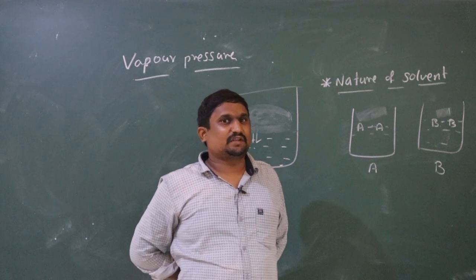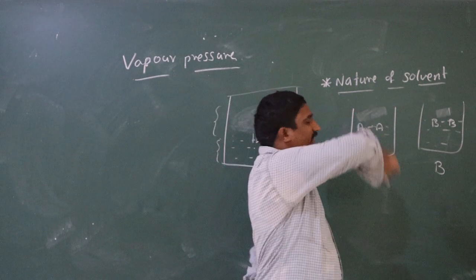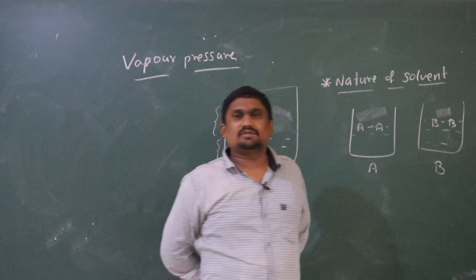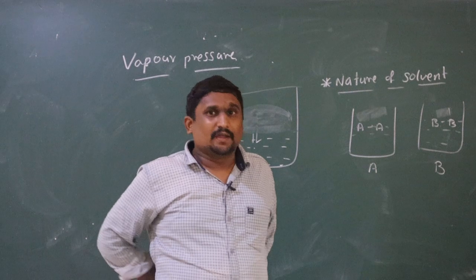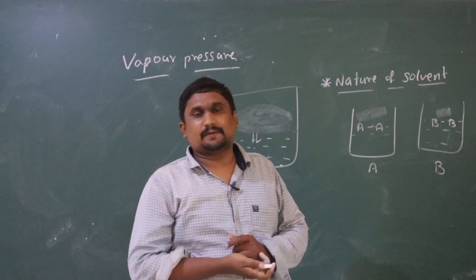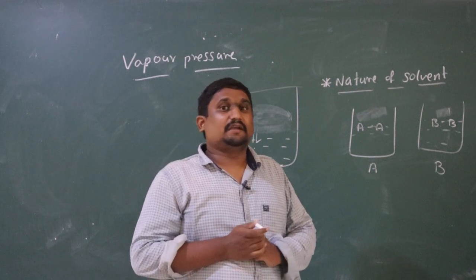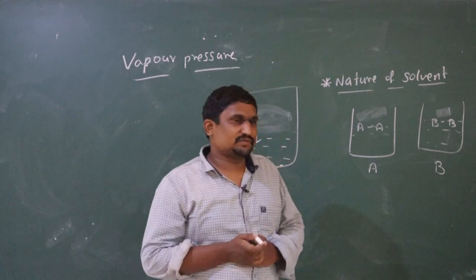What are the factors affecting vapor pressure? The first factor is the nature of the solvent. All solvents are not going to have the same amount of vapor pressure. Whether a solvent has more or less vapor pressure depends upon the type of the solvent.